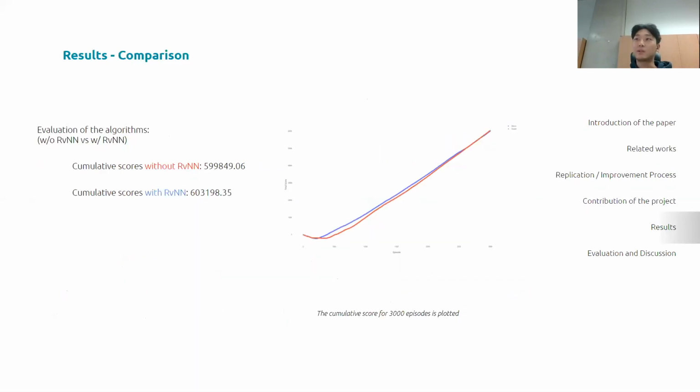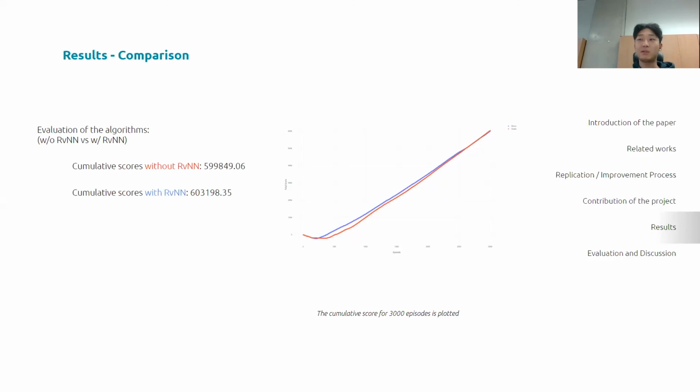This is our comparison of the D3QN with a recursive neural network. We represented the red one as the D3QN without a recursive neural network, which is our baseline, and the blue one as the D3QN with a recursive neural network. We trained it for 3,000 episodes, and in order to compare not only the final performance after the agent is trained, but also the convergence, we plotted the cumulative score during 3,000 episodes.